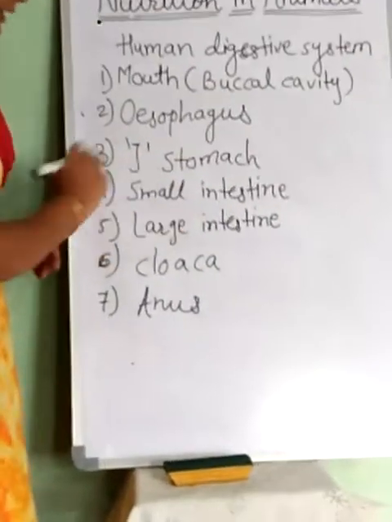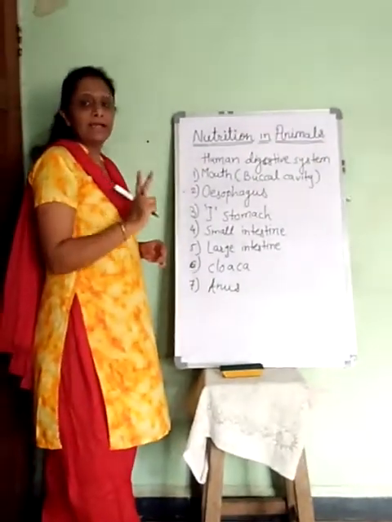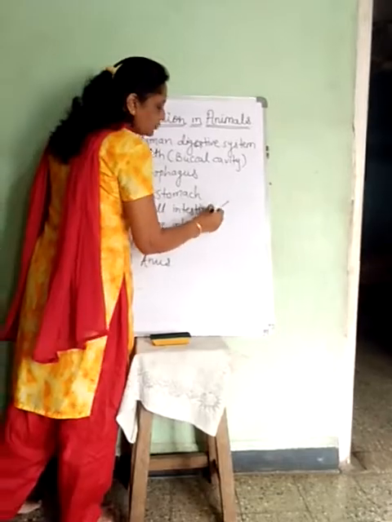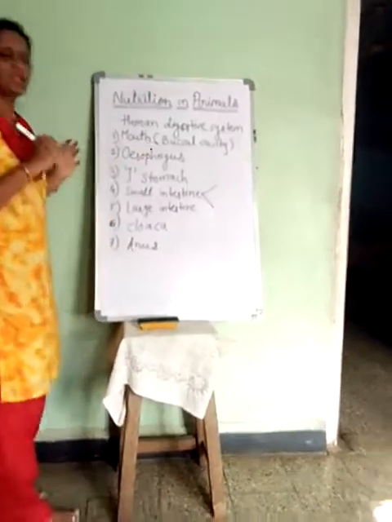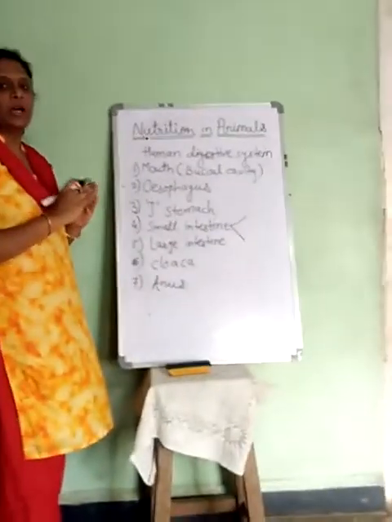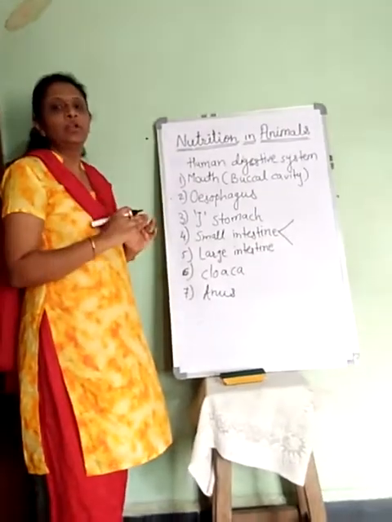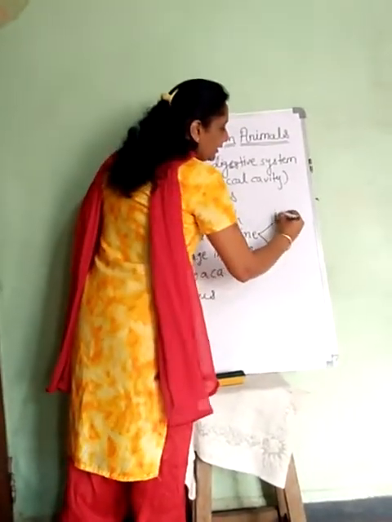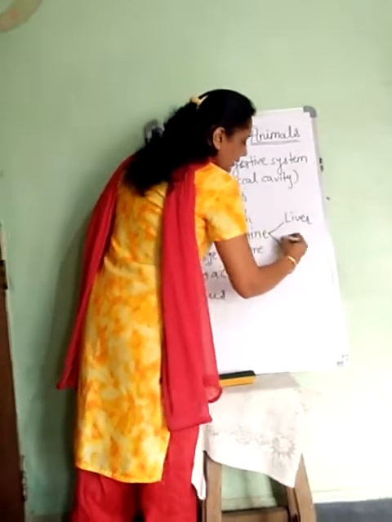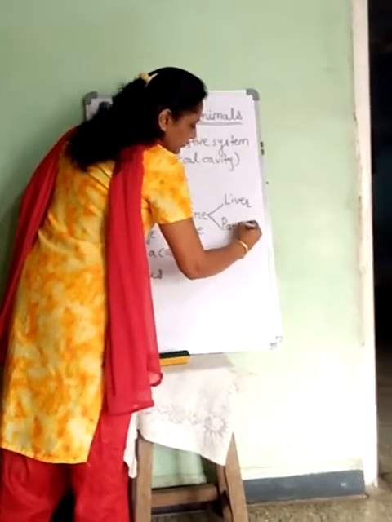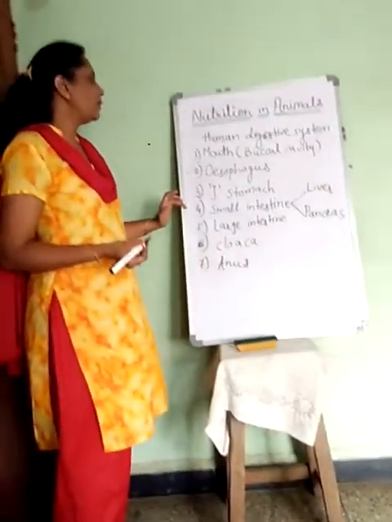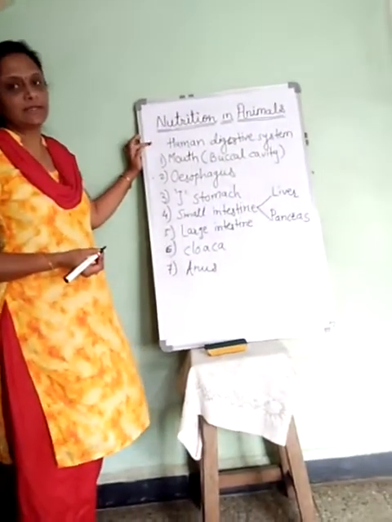Now, two glands join the small intestine and secrete their secretions into it, and these are nothing but the liver and pancreas. So these two are also part of the human digestive system.